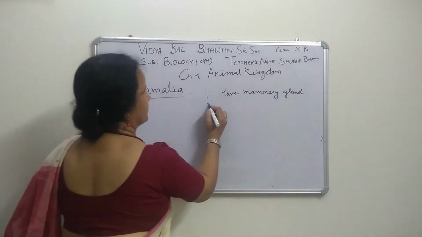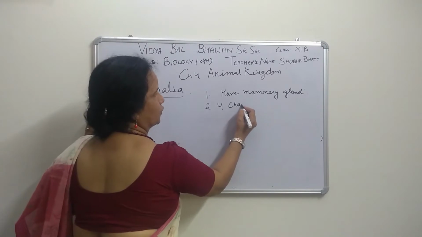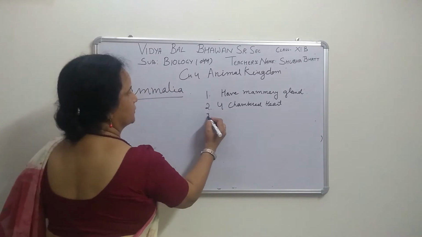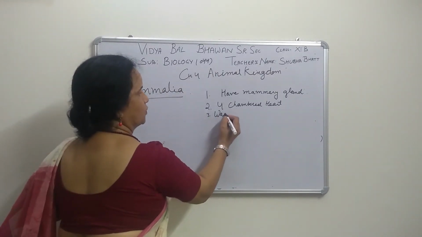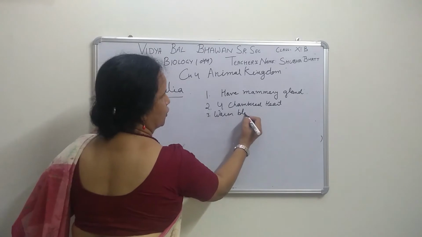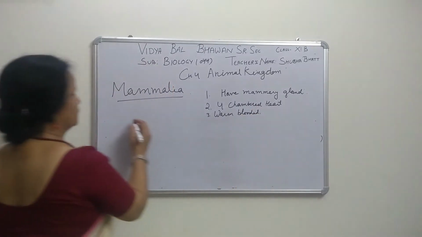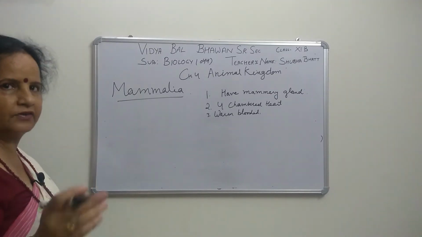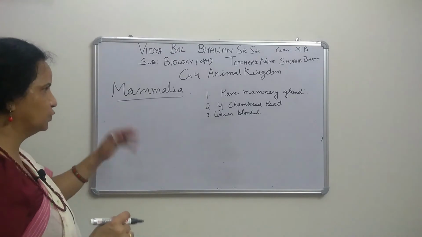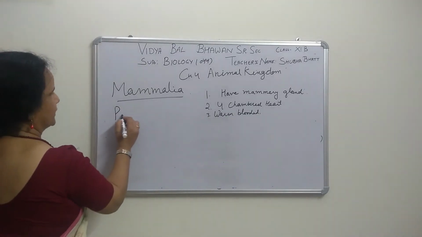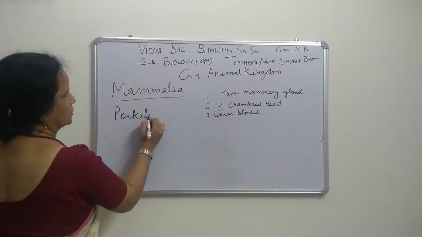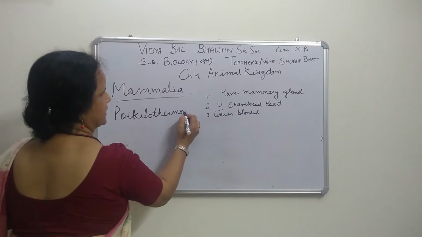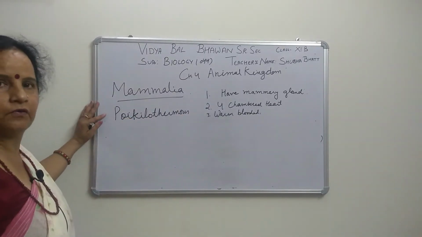Second, they have a 4-chambered heart. Now, when we talk about warm-blooded organisms, in your book one more term is given for warm-blooded and cold-blooded. You have done it in class 10th also, I think. But there is a new term for cold-blooded, poikilothermous.